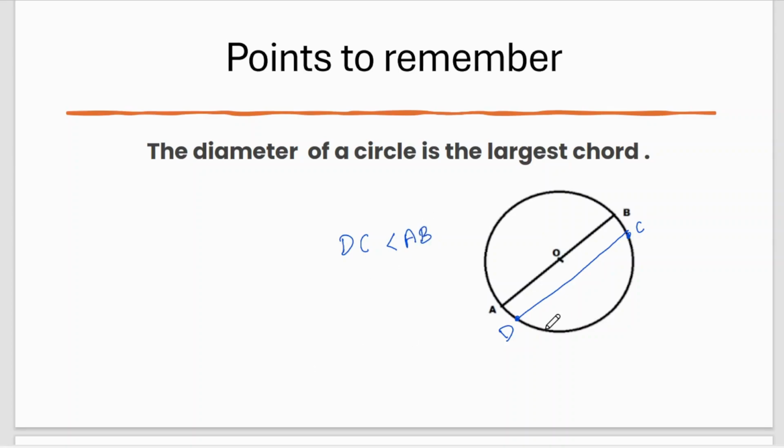Now if you see another chord, EF, EF will be shorter than both DC and AB. That means if I am running away from the center, the chord is getting shorter and shorter. And if you are going closer to the center, your chord will be longer in size. Very good.